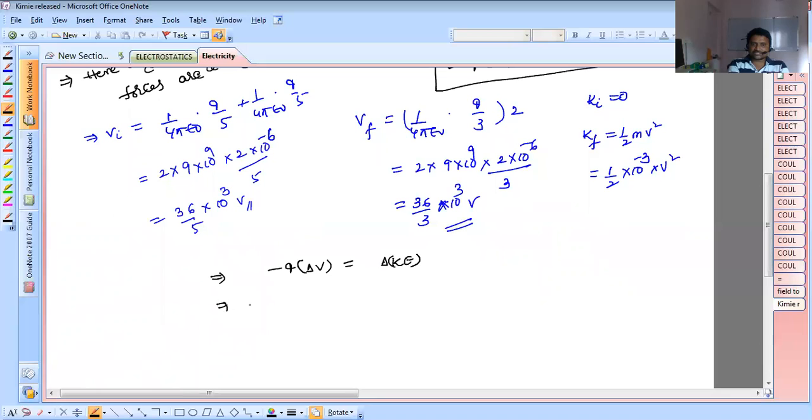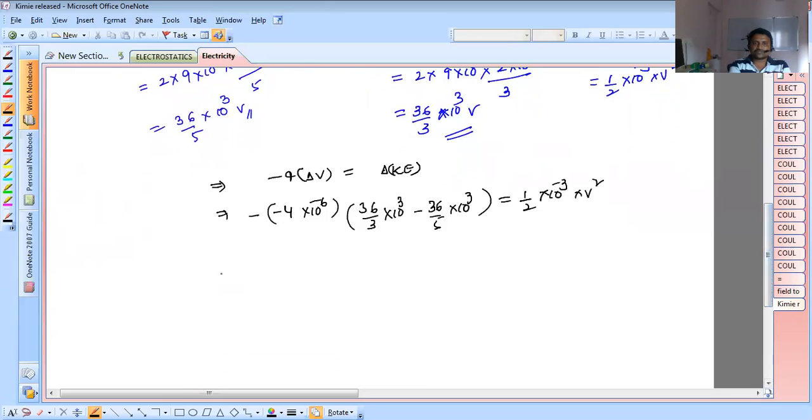Minus q, in the sense, is minus 4 into 10 power minus 6 here. Delta V is final minus initial. So 36 by 3 into 10 power 3 minus 36 by 5 into 10 power 3 equals 1 by 2 into 10 power minus 3 into v square, because initial kinetic energy is 0.